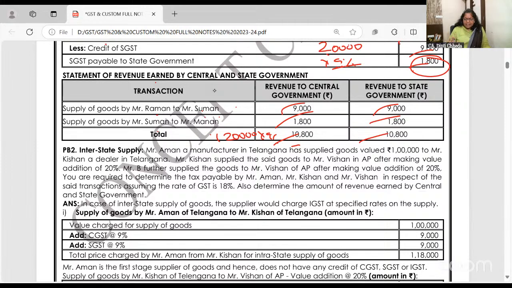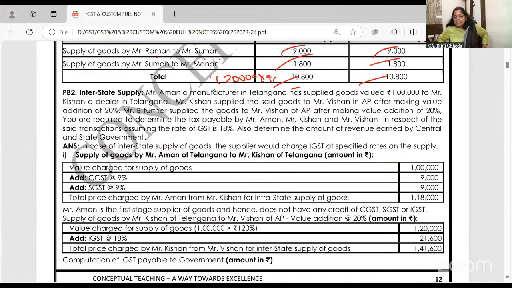Now let us take one interstate example. I will refer to this example again in tomorrow's class. So I am explaining and you learn it. I am only saying don't solve it in the notebook. What is important, I am making you write. This is just an example to understand how set off is done. Aman, a manufacturer in Telangana, has supplied 1 lakh to Kishan. Okay. A to K, 1 lakh.